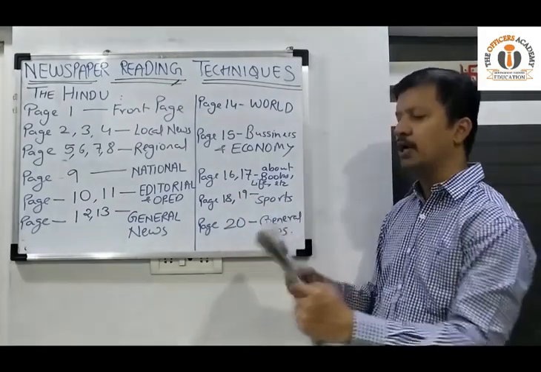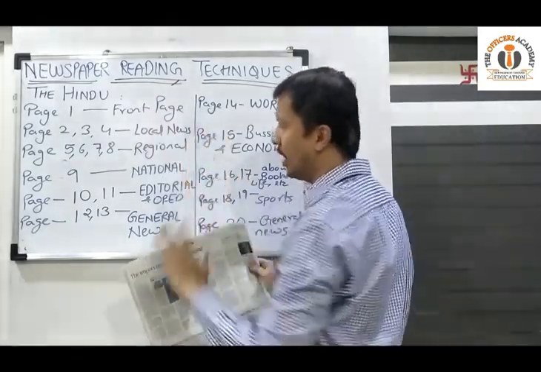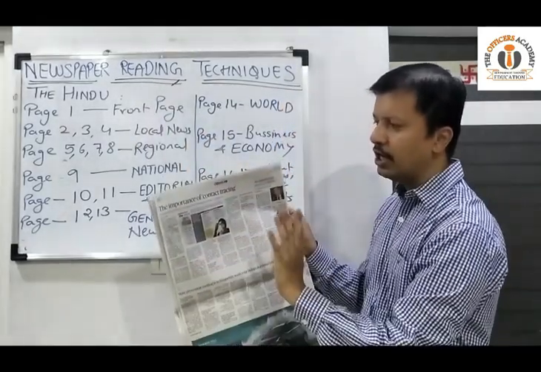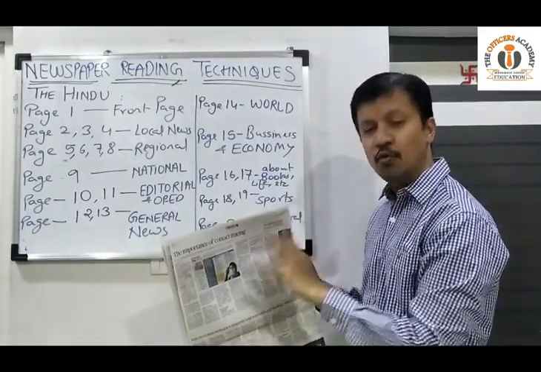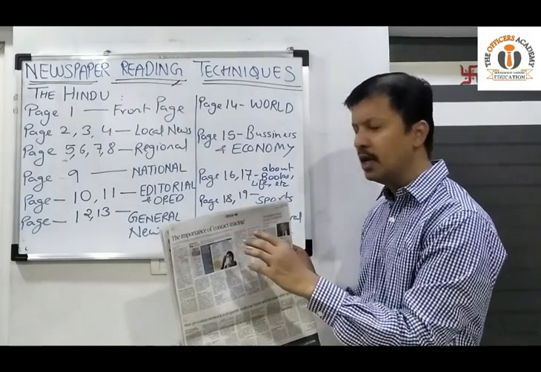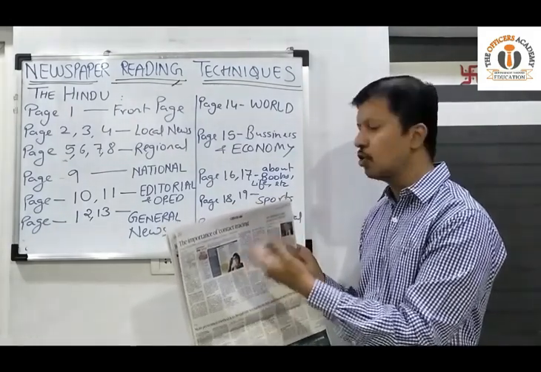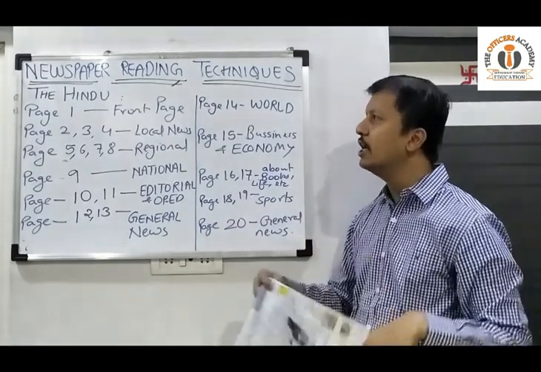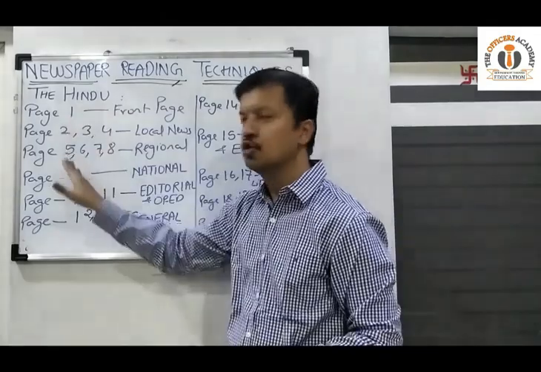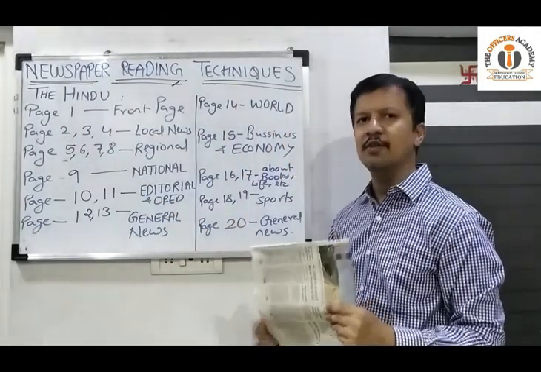And last comes page number 20. Again, this is a page of general news like the front page. Generally, it covers important issues. For example, here we see the issue of contract farming. Any issue which is in news related to economy, international relations, national news, socio-political issues will be covered on page 20. So this is decoding our The Hindu newspaper page wise. Now we will see which are important pages for us and which are the pages that we can skip.